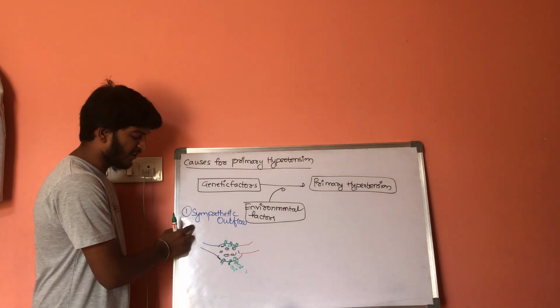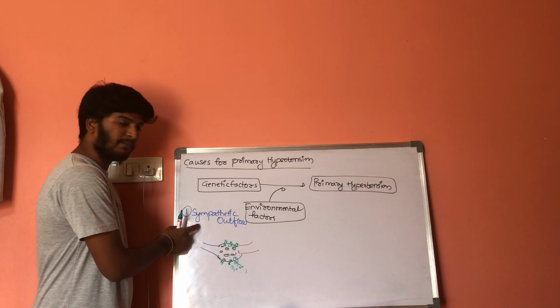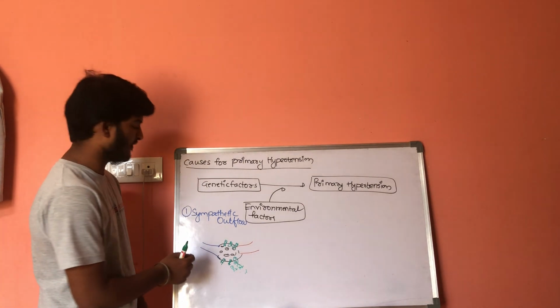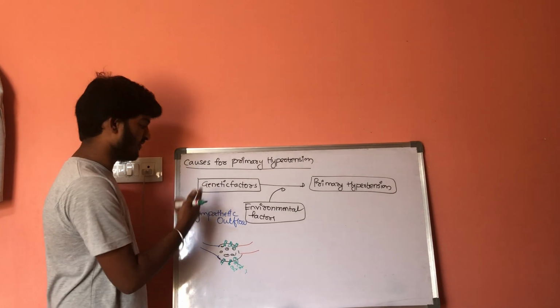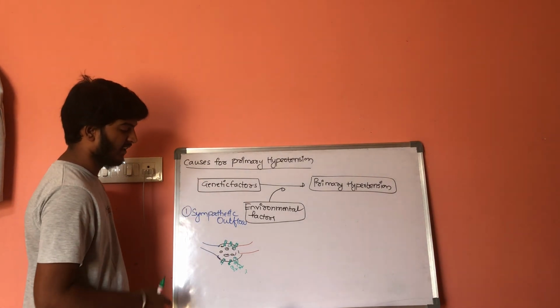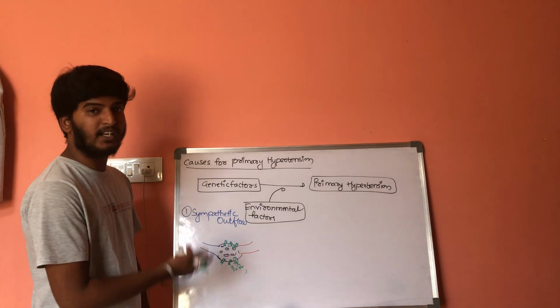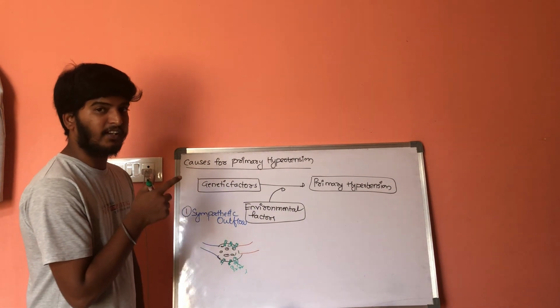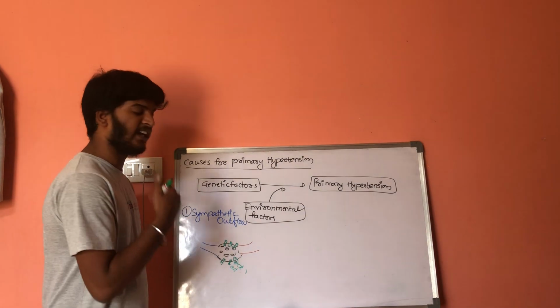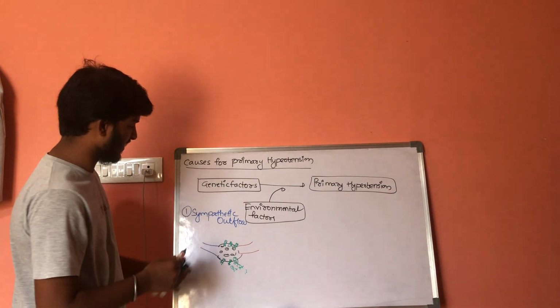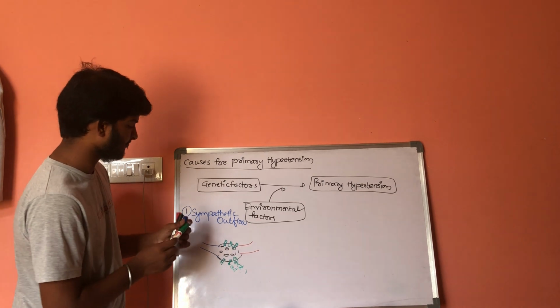From these venules, the blood reaches the right atrium, so venous flow will increase. The blood towards the lungs will increase, and from the lungs to the left ventricle will increase. As a result, cardiac output will increase. It results in hypertension. This is the first factor, that is sympathetic outflow.